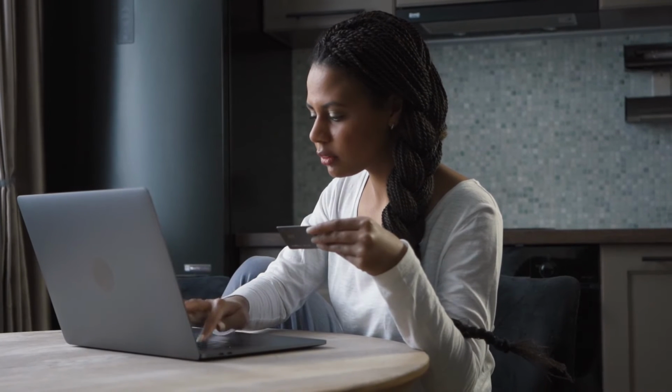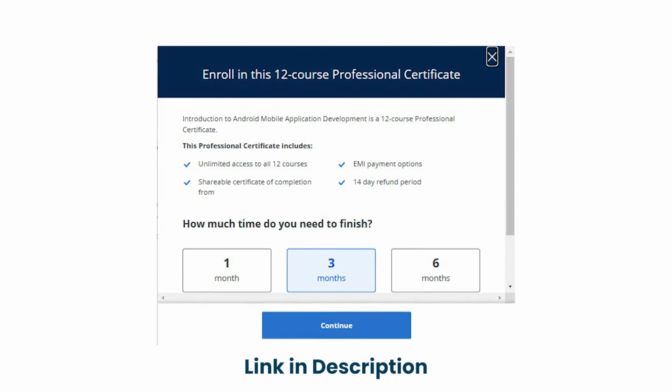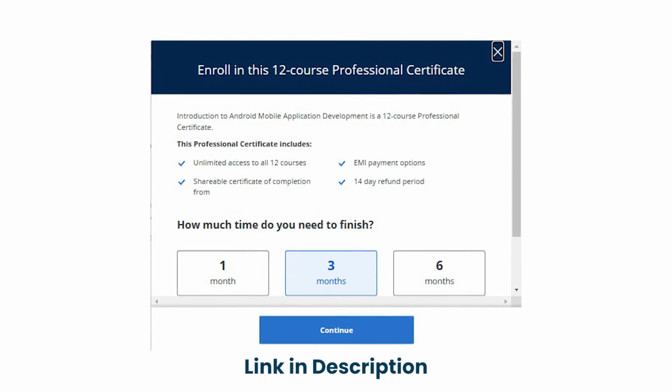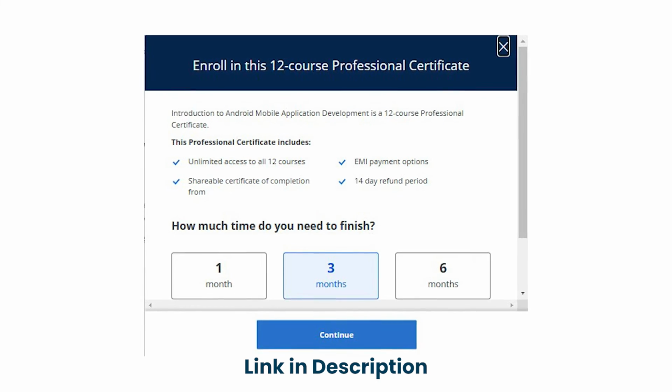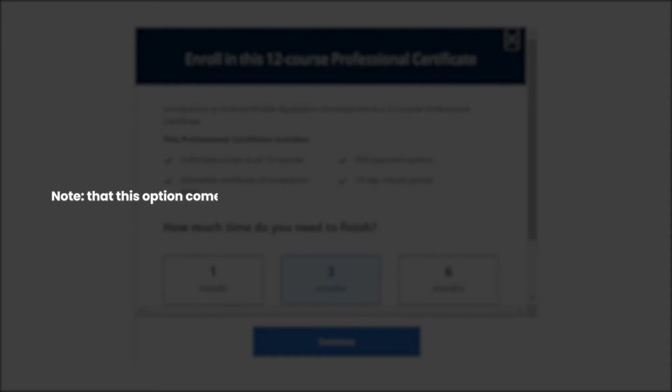The second one is you can simply purchase this Meta Android Developer Professional Certificate in Coursera, which will give you unlimited access to all the courses included in this professional certificate. And with this option, you can earn a shareable certificate of completion from Meta. Note that this option comes with a 14-day refund period and also has EMI payment options.